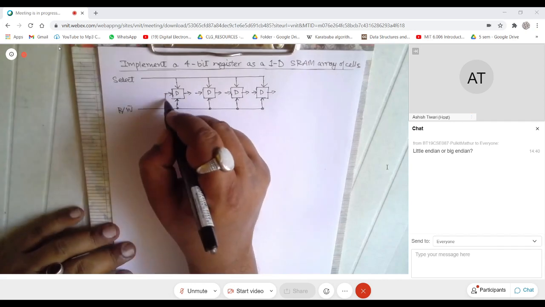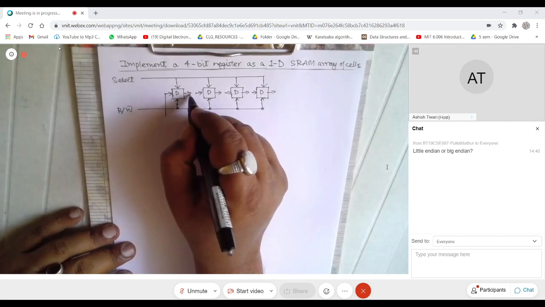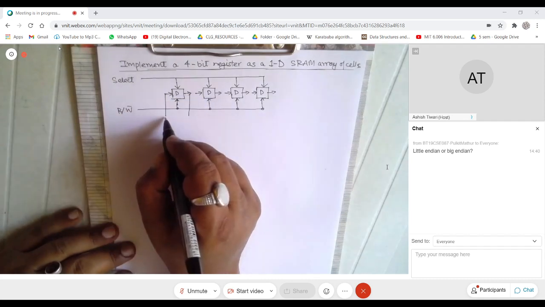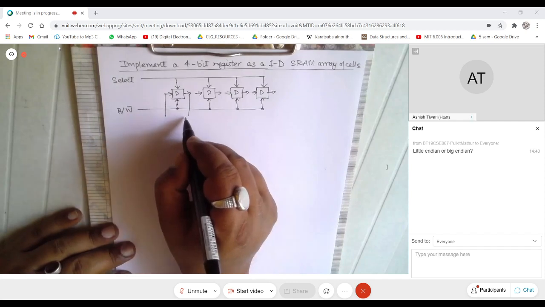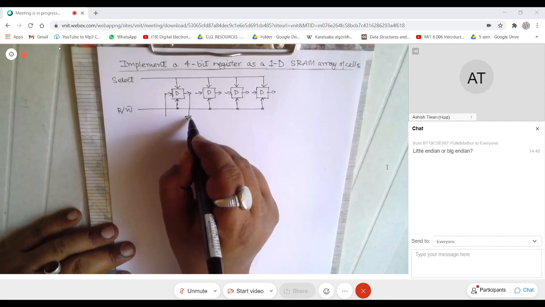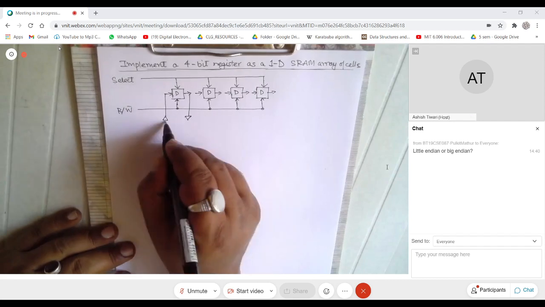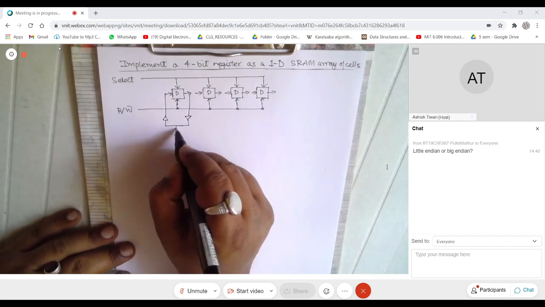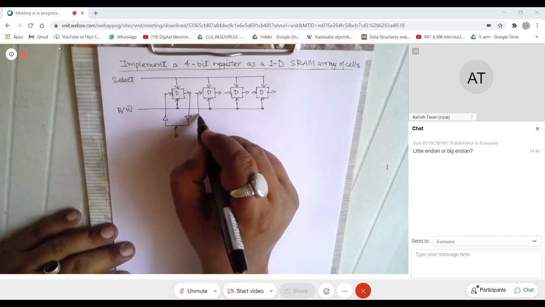I can take this down and I can take this down as well, so on a read I should be able to read this. This will be high. I have this, this, this, and I can have something like this, same as what I have here.